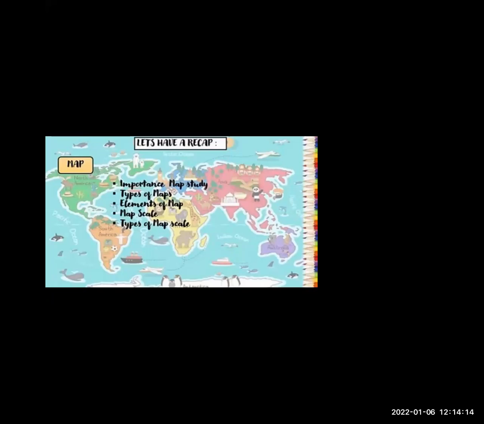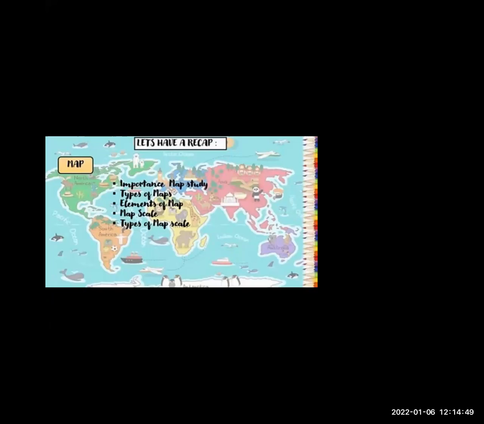Map represents the real world by showing different sizes and shapes of countries. Second, in the importance of map, we have seen map reading and map drawing. Map reading and map drawing are two different important skills to learn in geography.